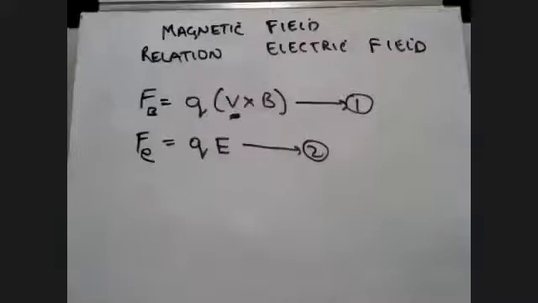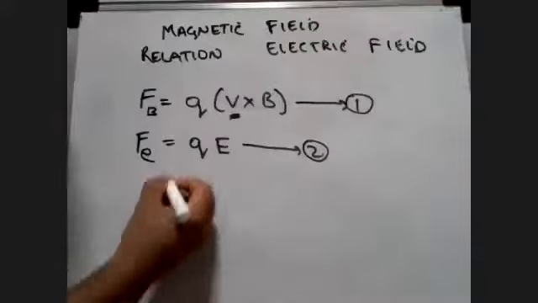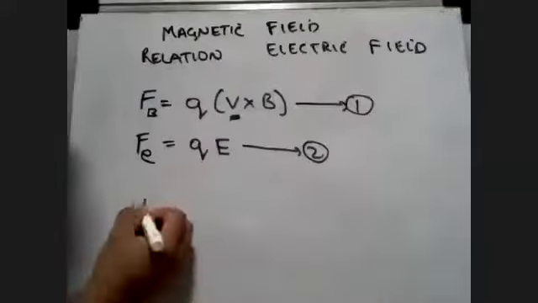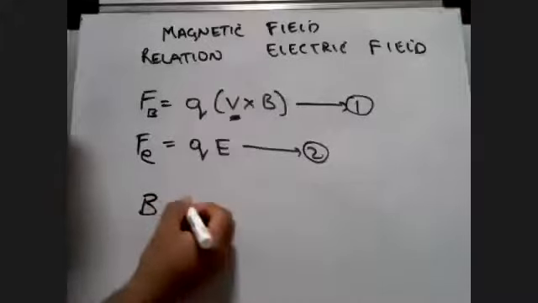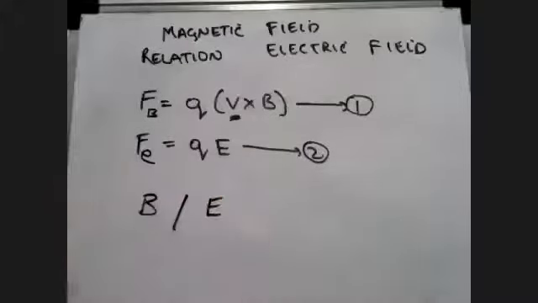Now assume that B and E exist in a region. Both magnetic field and electric field are present in that region.